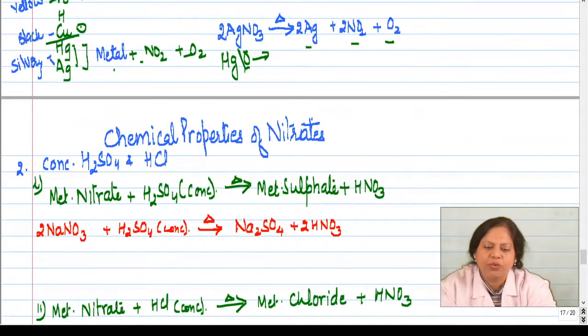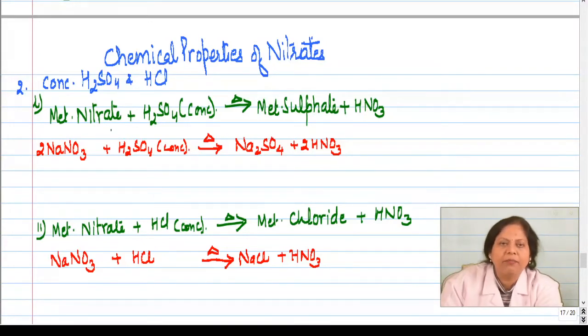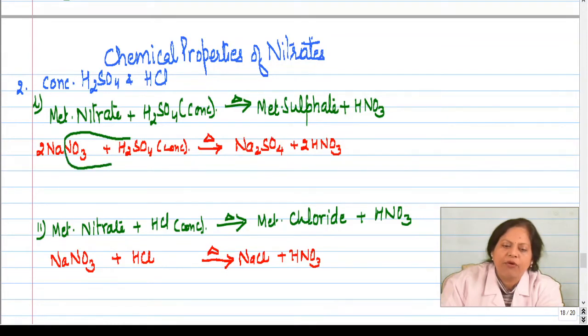Second, we come to when the metal nitrates combine with any acid, either sulfuric acid or hydrochloric acid. So when metal nitrate is combined with concentrated sulfuric acid, what will happen? See children, the hydrogen will combine with the nitrate part and it is going to form back which acid? It is going to form nitric acid.